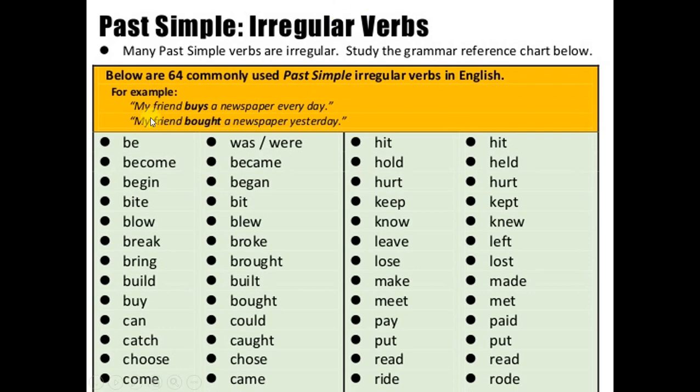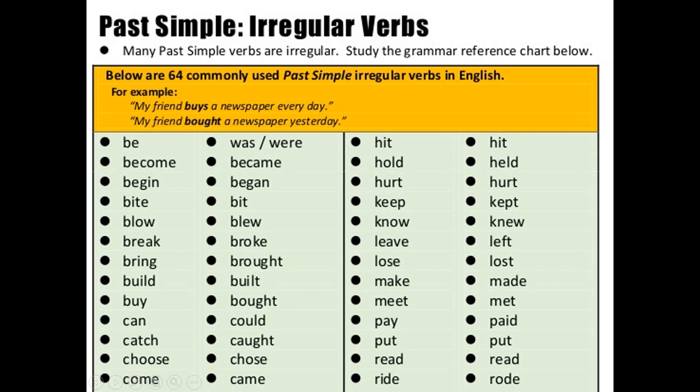For example, here we have: my friend buys a newspaper every day. The present, a common situation. And the past would be: my friend bought a newspaper yesterday. A time expression here.